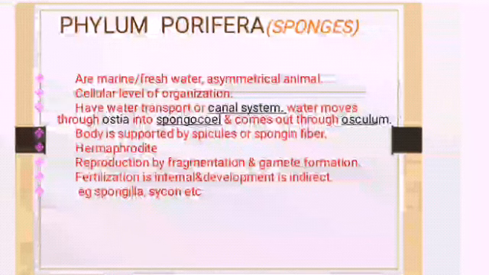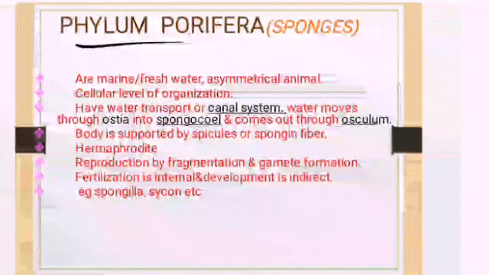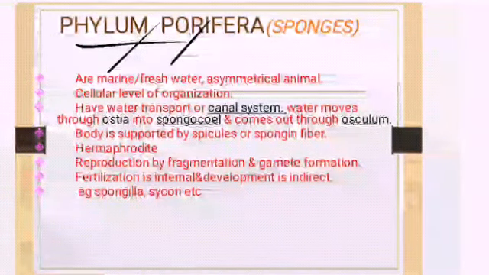Most of the technical terms were already discussed in the previous class. Here some more new technical terms we are going to learn along with all the characteristics. Number one is phylum Porifera. So the first phylum we are going to discuss is phylum Porifera. What is the first characteristic? They are marine. Marine means they live in the sea. Or some are freshwater. Freshwater means you can find them in a pond or lake.